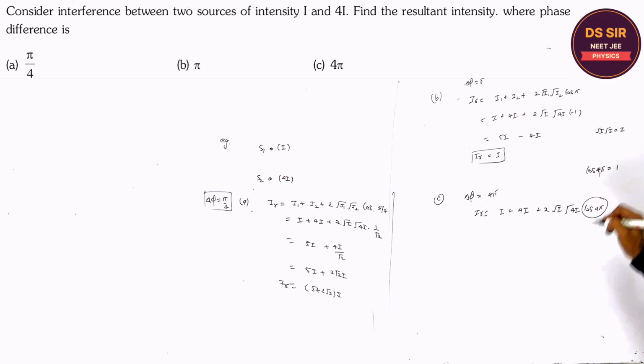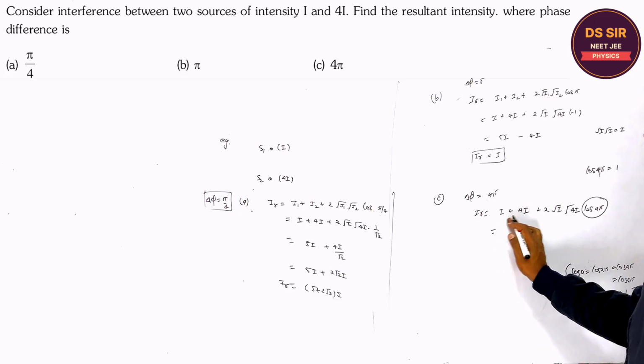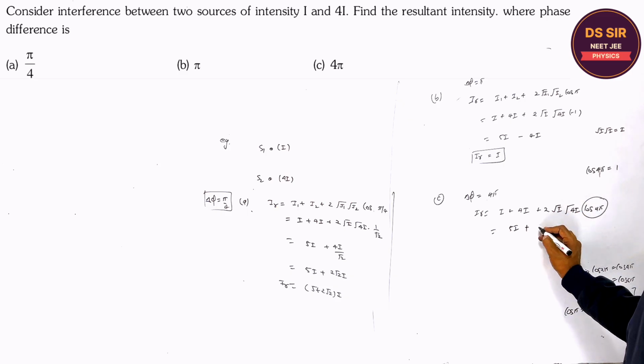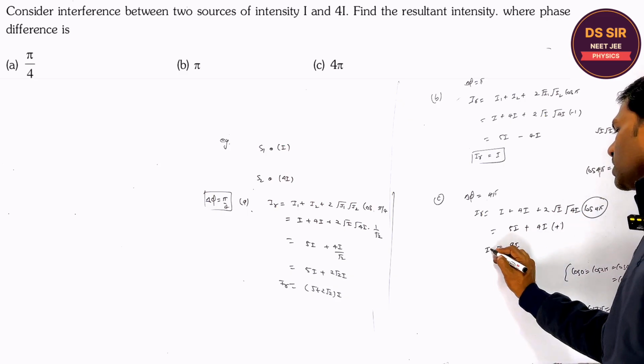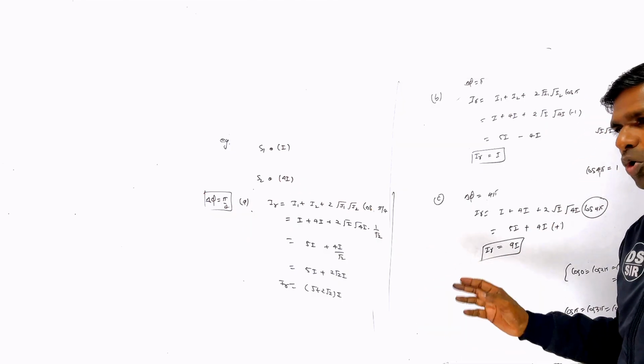Cos 0, cos 2 pi, cos 4 pi, cos 6 pi are equal to 1, and cos pi, cos 3 pi, cos 5 pi are equal to minus 1. So 5I plus 4I, the resultant intensity is maximum, equal to 9I. Right? Copy this.